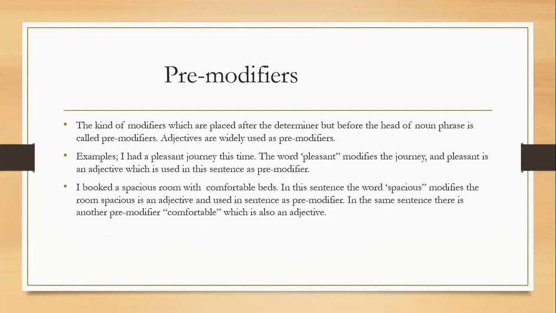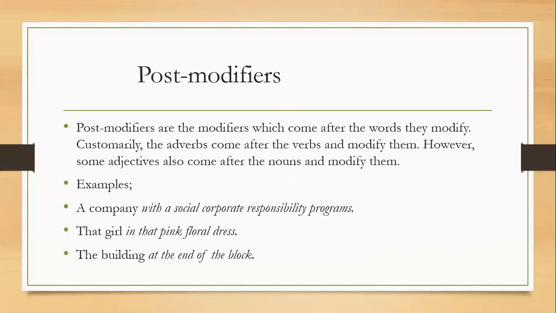The second kind of modifiers is post modifiers. Post modifiers are the modifiers which come after the words they modify. Customarily, the adverbs come after the verbs and modify them.